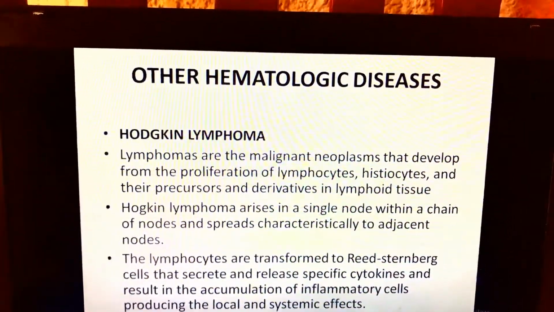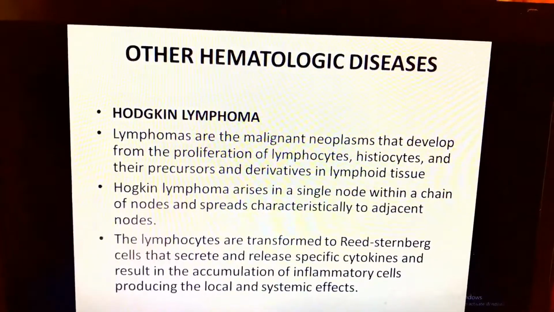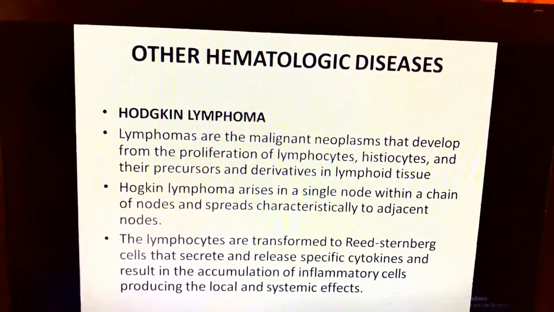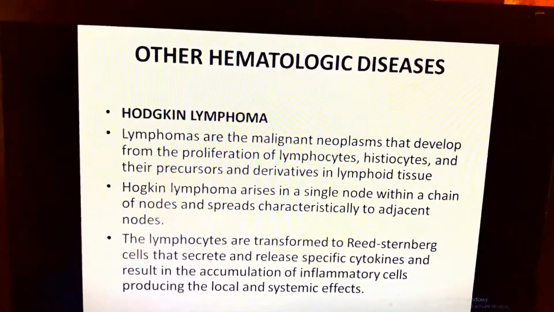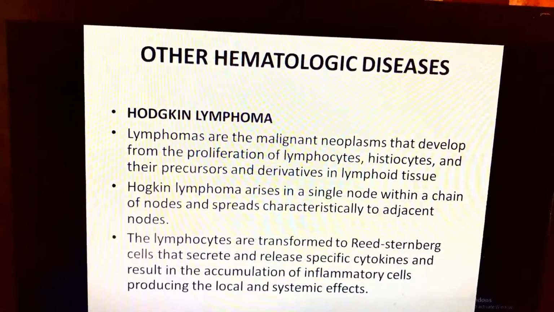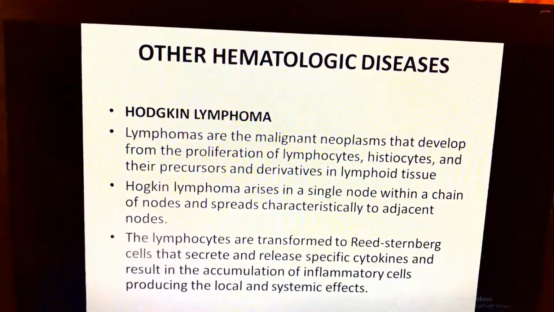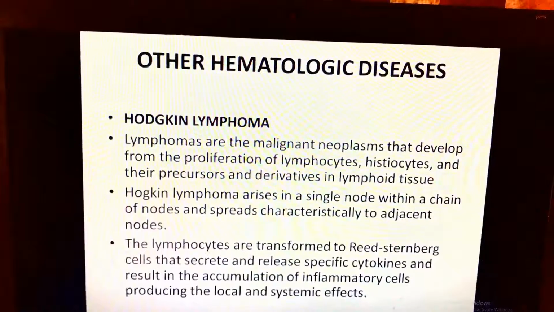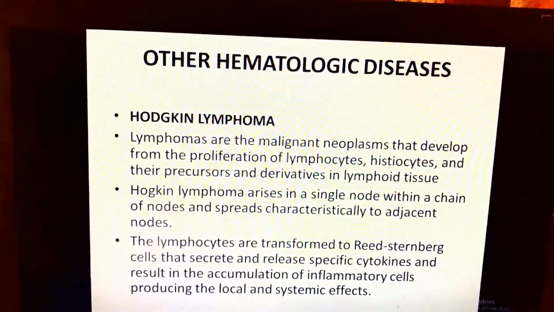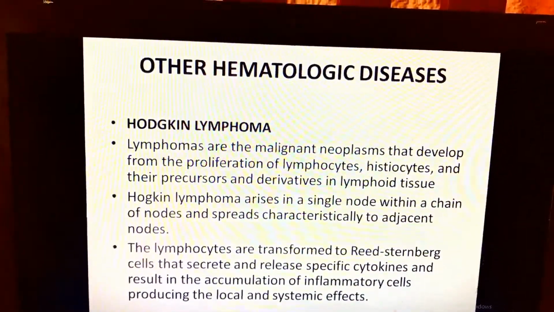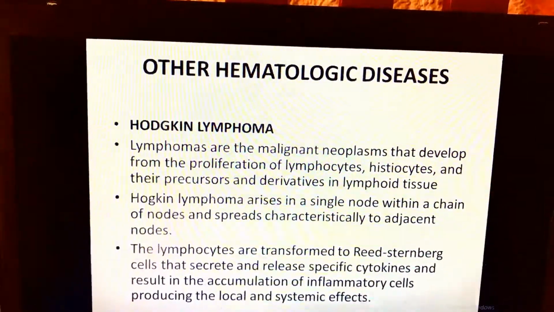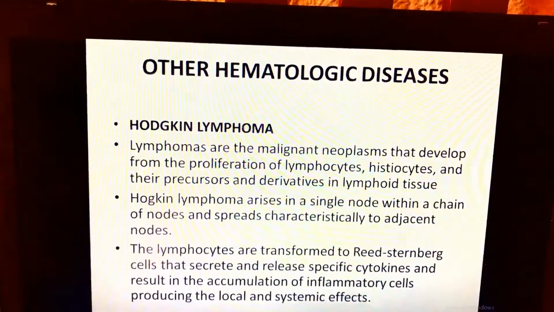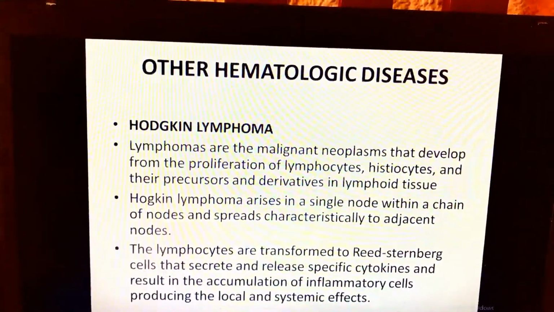Other hematologic diseases, we have Hodgkin lymphoma, non-Hodgkin lymphoma. These lymphomas are malignant neoplasms that develop from the proliferation of lymphocytes, histiocytes, and their precursors and derivatives in the lymphoid tissue. Hodgkin lymphoma lies in a single node within a chain of nodes and is spread characteristically to adjacent nodes.